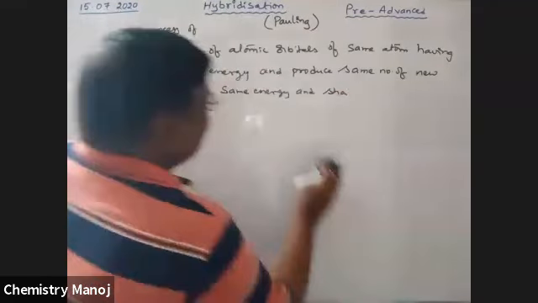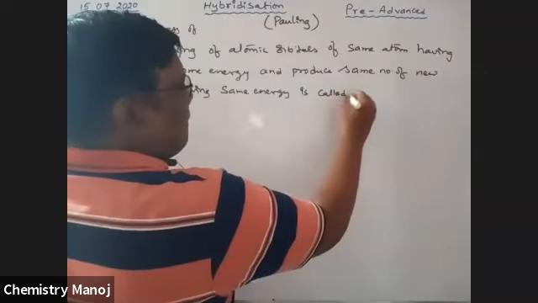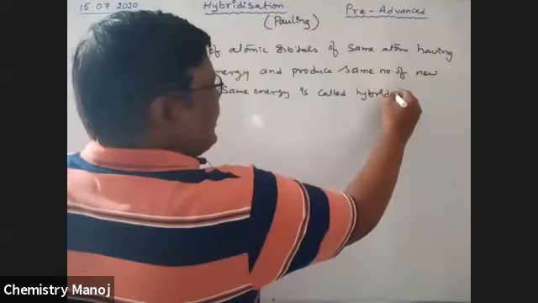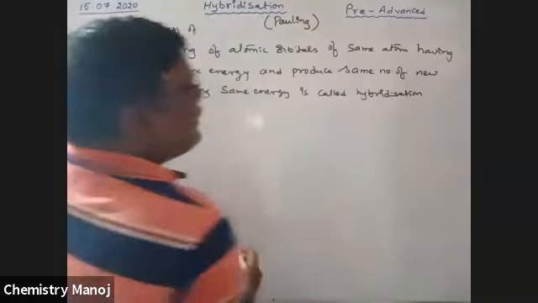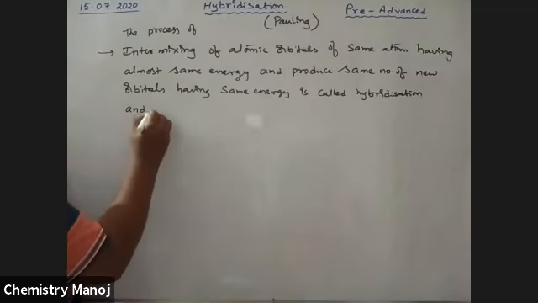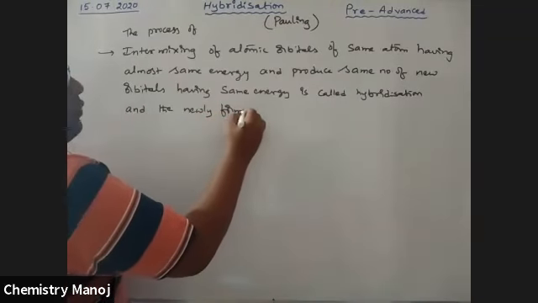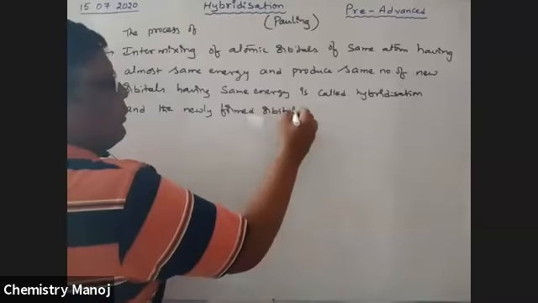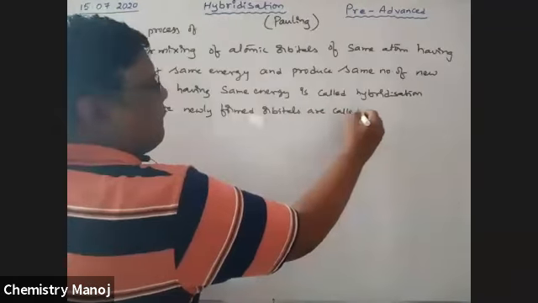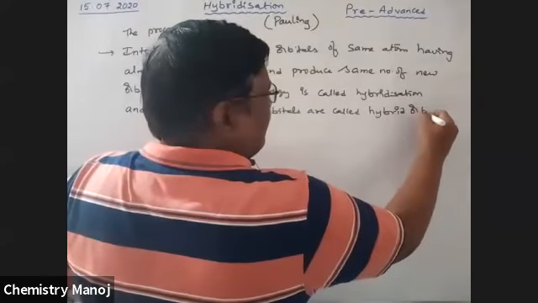That is called hybridization, and the newly formed orbitals are called hybrid orbitals.